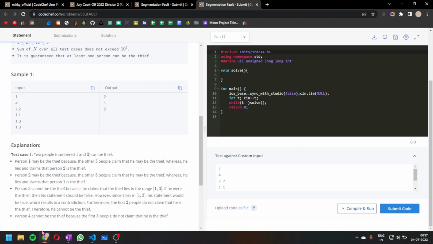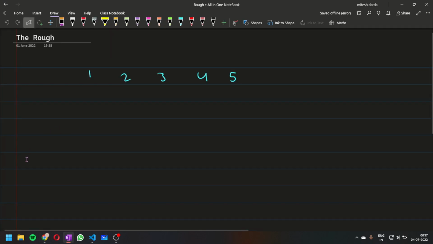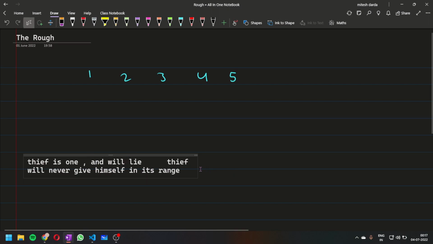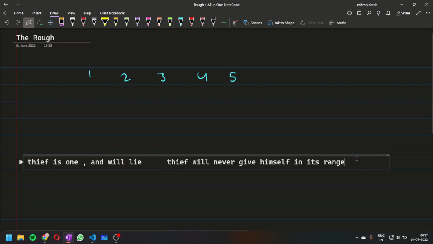Just to state what I am saying: the thief is 1 and will always lie. That means the thief will never give himself in his range. Whatever range the thief is going to give, he is not going to include himself in that range.